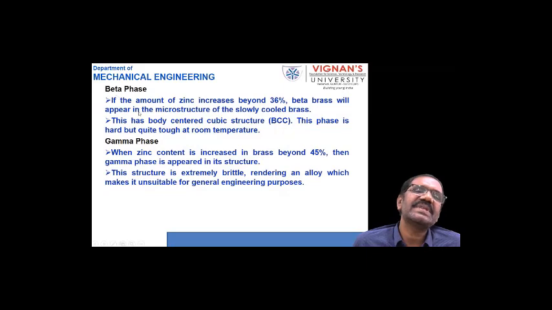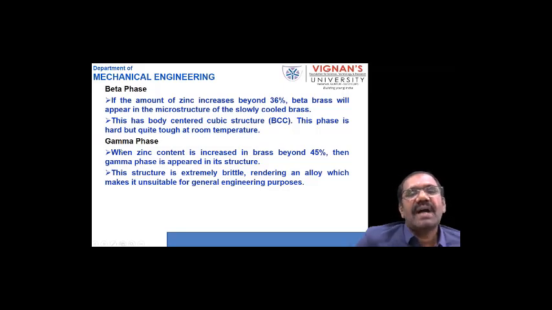Next, the beta phase. If the amount of zinc is increased beyond 36%, that is called beta brass. They appear in the microstructure of slowly cooled brasses. This has a body centered cubic structure. This phase is hard but quite tough at room temperature. They are harder than the alpha phase alloys.